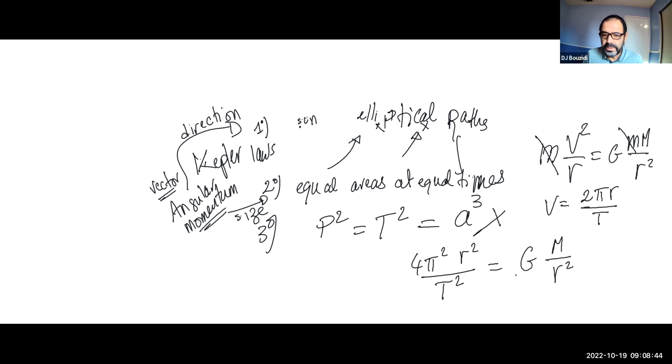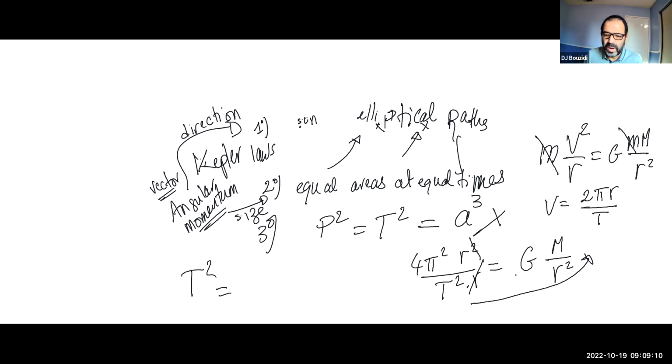Divided by, did I forget the term? Divided by r, because this is just v squared. They have to be divided by r to make it a centripetal acceleration. Obviously, this r squared and this r cancel from numerator to denominator, and I will have an r here by itself. And then I will have t squared. So I need to move t squared to the other side so that I can write it similar to Kepler's laws. So t squared.